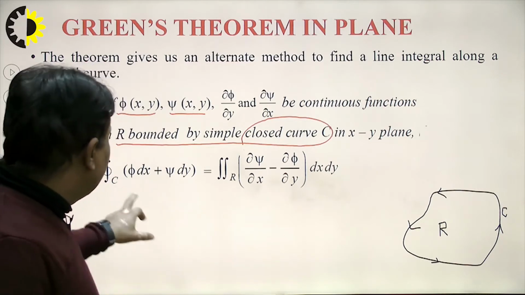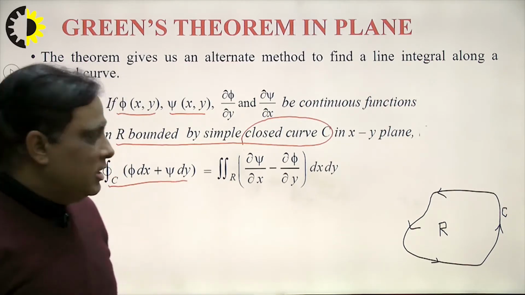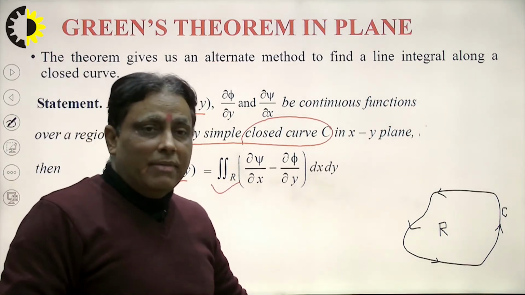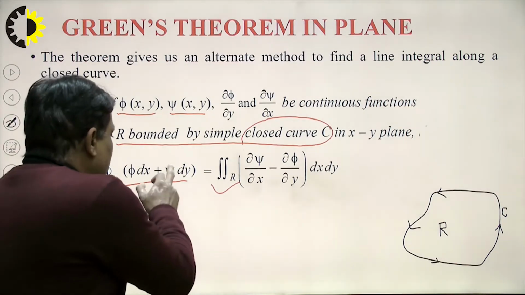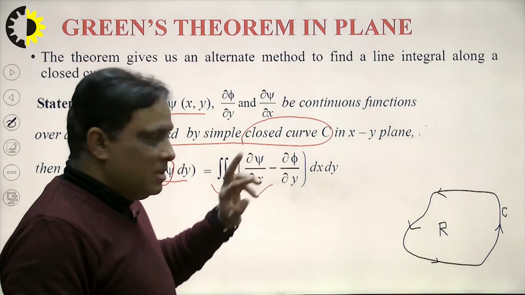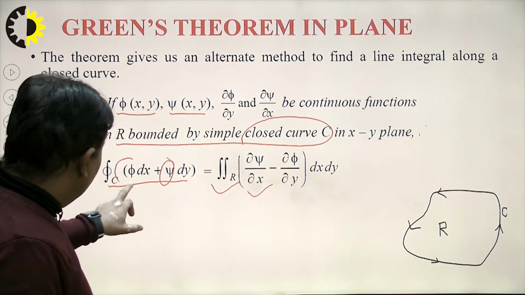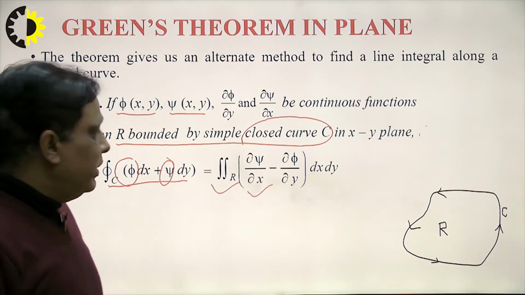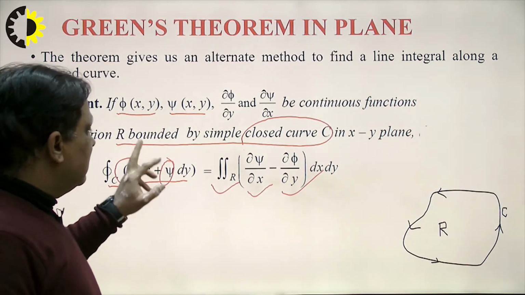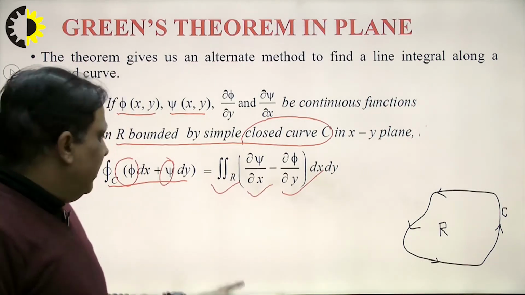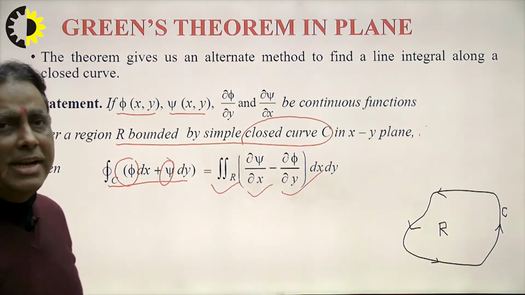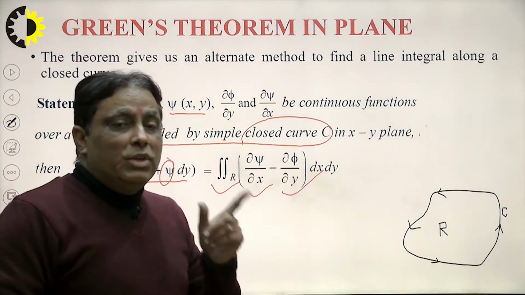And how to calculate the line integral? The integral of phi dx plus psi dy is equal to the double integral of del psi over del x minus del phi over del y. Students, keep in mind which term is associated with dy, which is differentiated with respect to x, and which term is inside dx, which is differentiated with respect to y. That means the opposite. If the term contains dx, differentiate with respect to y. If the term has dy, differentiate partially with respect to x. So in this way we can find the value of the line integral with the help of the double integral.